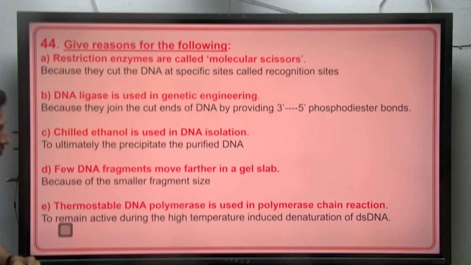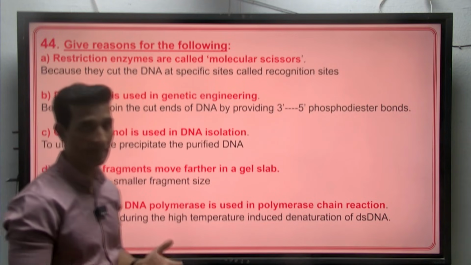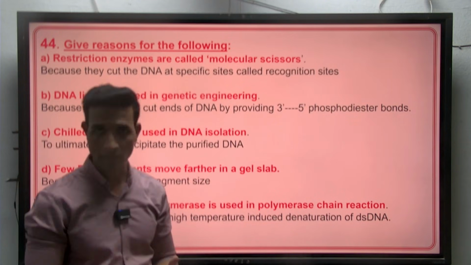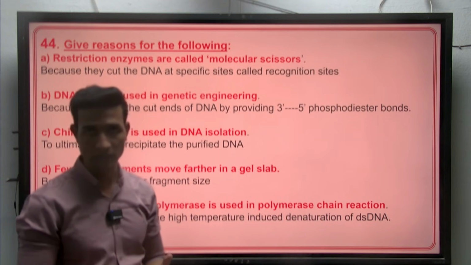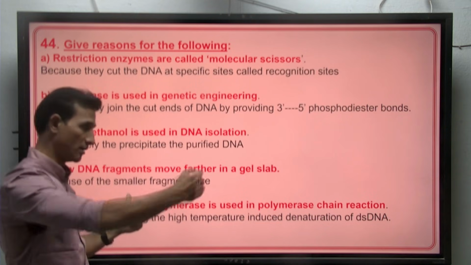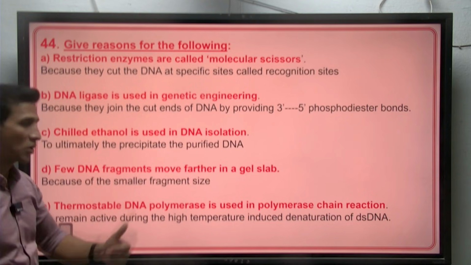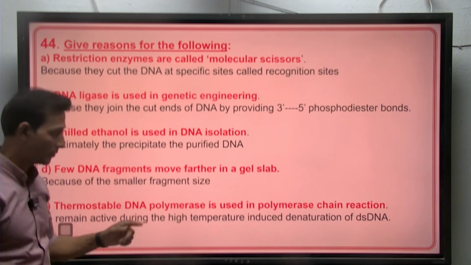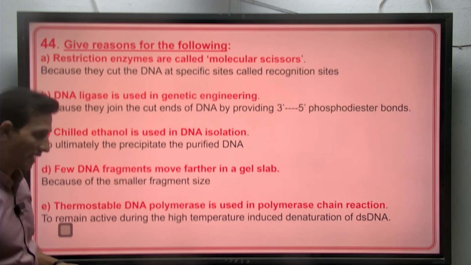Few DNA fragments move farther in a gel slab. Gel electrophoretic slab is used for separation and purification of DNA fragments, isolation of DNA fragments. So here, smaller the DNA fragment, farther it moves. So because of the smaller fragment size, they move farther. Thermostable DNA polymerase is used in polymerase chain reaction.